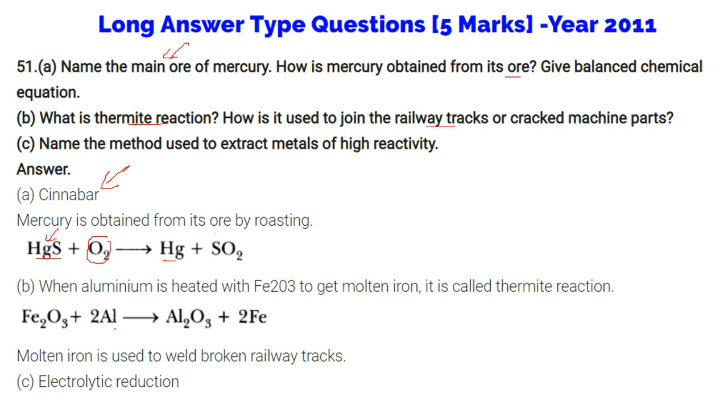When aluminum is heated with Fe2O3 to get molten iron, this is called a thermite reaction. And this molten iron is used to weld broken railway tracks. Then the third one is high reactivity. That means only electrolytic reduction is possible. No chemical reaction can be used.